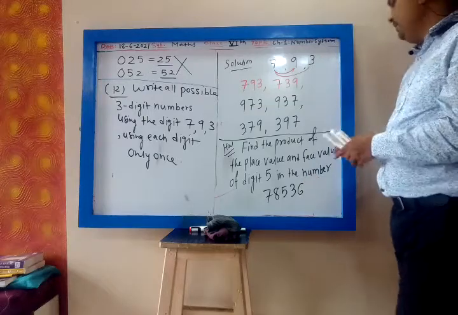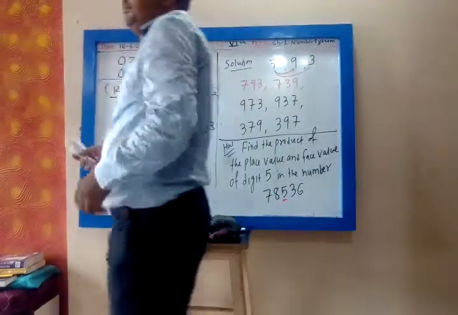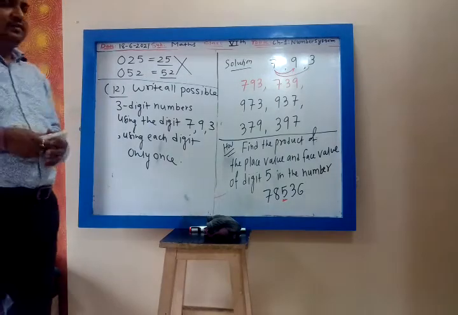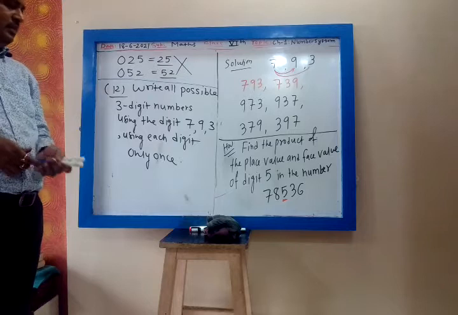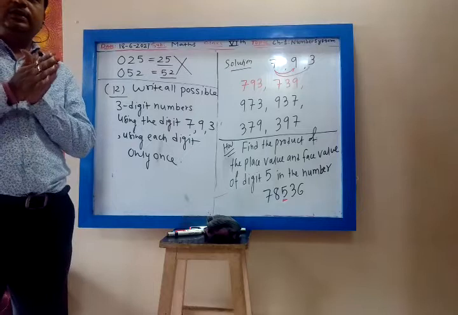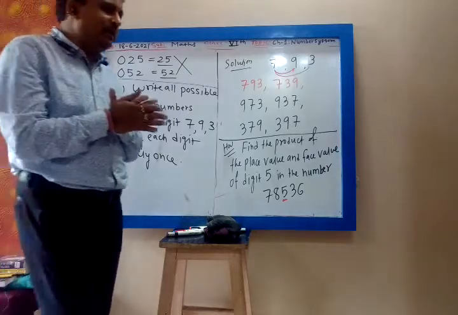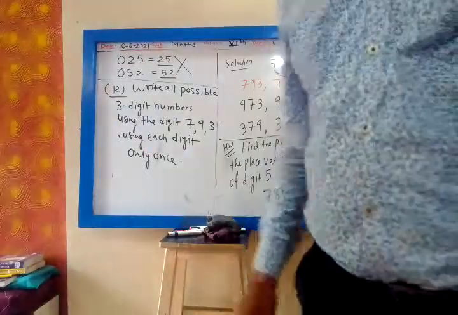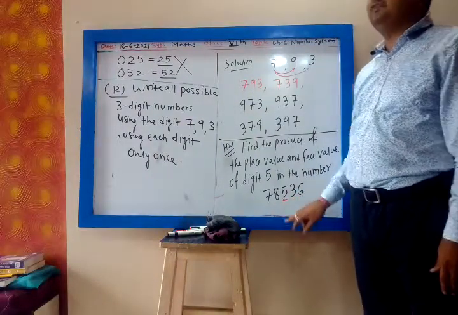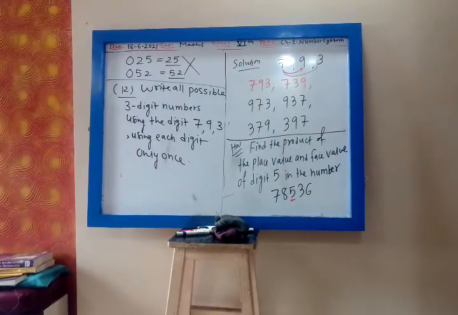You have to find the product of the place value and face value of the digit 5. Can you tell me the answer orally in 1 minute? 2,500, not 25,000, my dear. So find the product of place value and face value of digit 5 in this number. Do it.